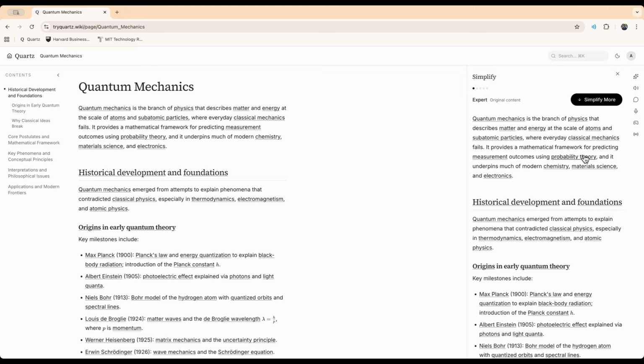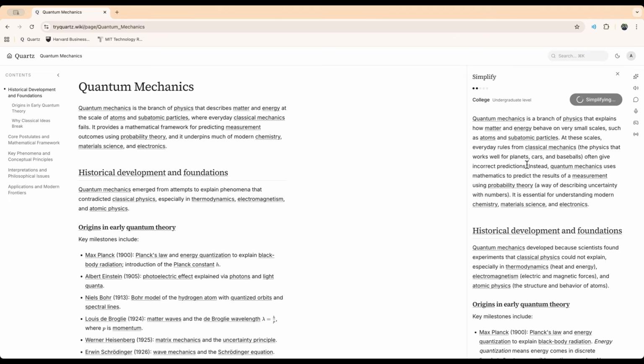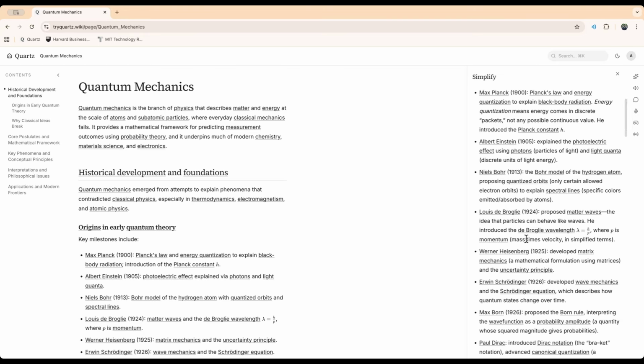First, we have the simplify button. Simplify simplifies your content down into 5 different stages. On first pass, you simplify it down to a college undergraduate level of understanding. So this should hopefully explain to the college goers to some extent what it is, but really we have 3 other levels, it being high school, middle school, and elementary. The premise is that even a 5-year-old should probably be able to tackle the topic of quantum mechanics if he wanted to. So that is the simplify button.